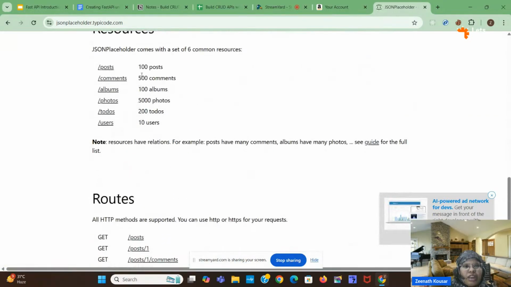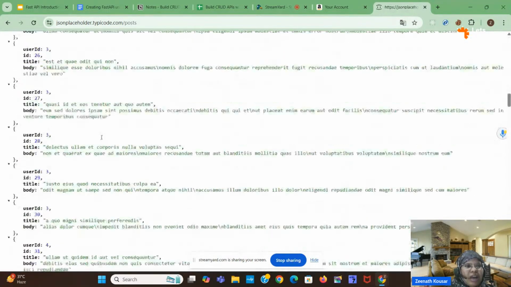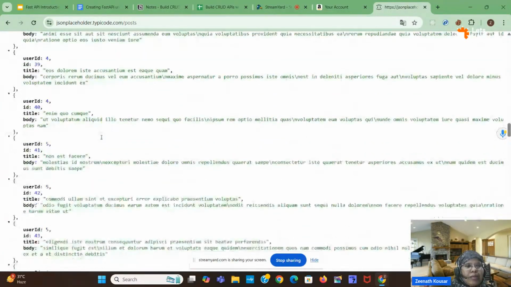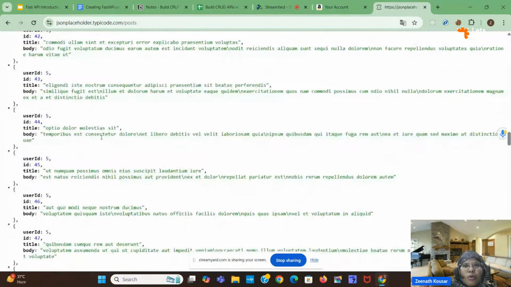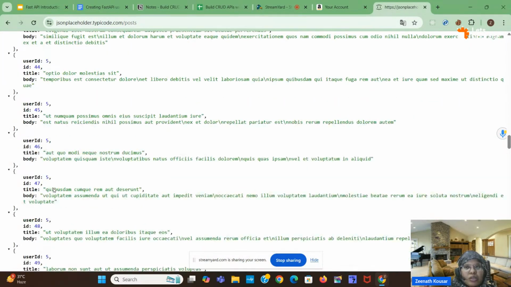Users API. Here we have different APIs like posts. I will open the post API. This is the post API. We have different posts here: ID, title, body. If you want to add a new post, how can you add it? You can add it into the database with the help of API routes, which we will create now. For that you have to give these fields: user ID, ID, title, and body. These fields only you have to give, so that all the records will be the same. Okay, and what a database is, we will also discuss.